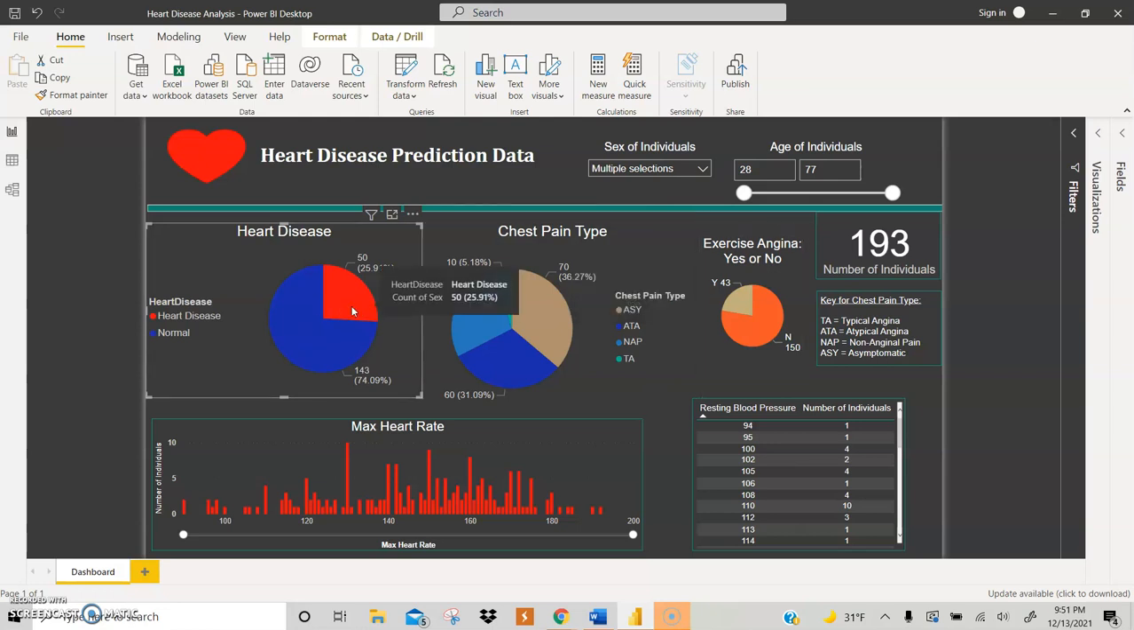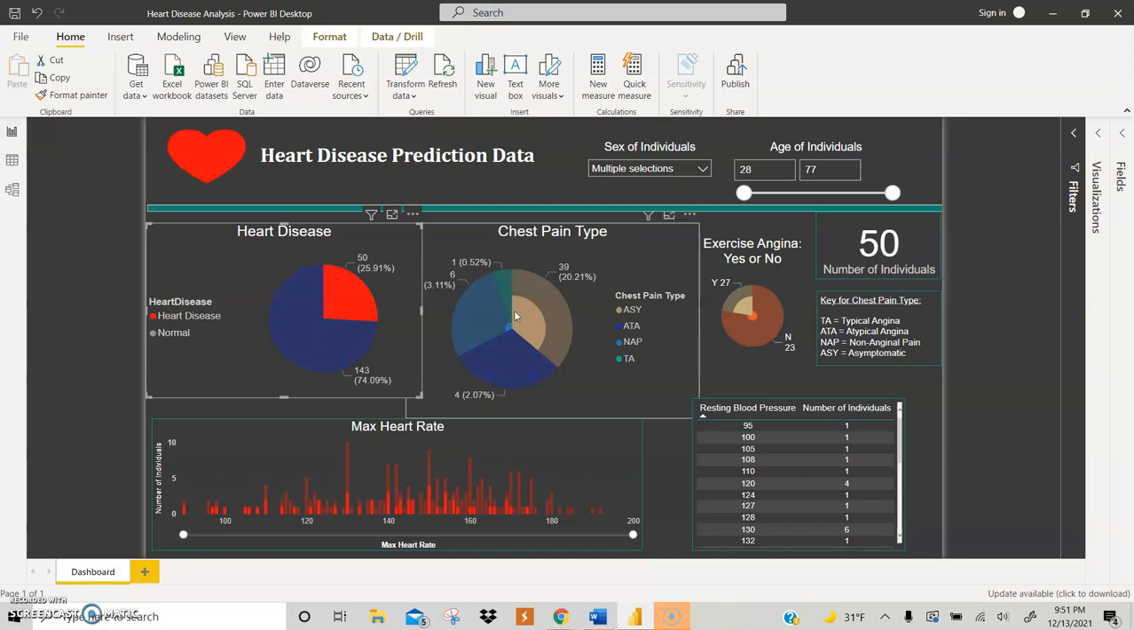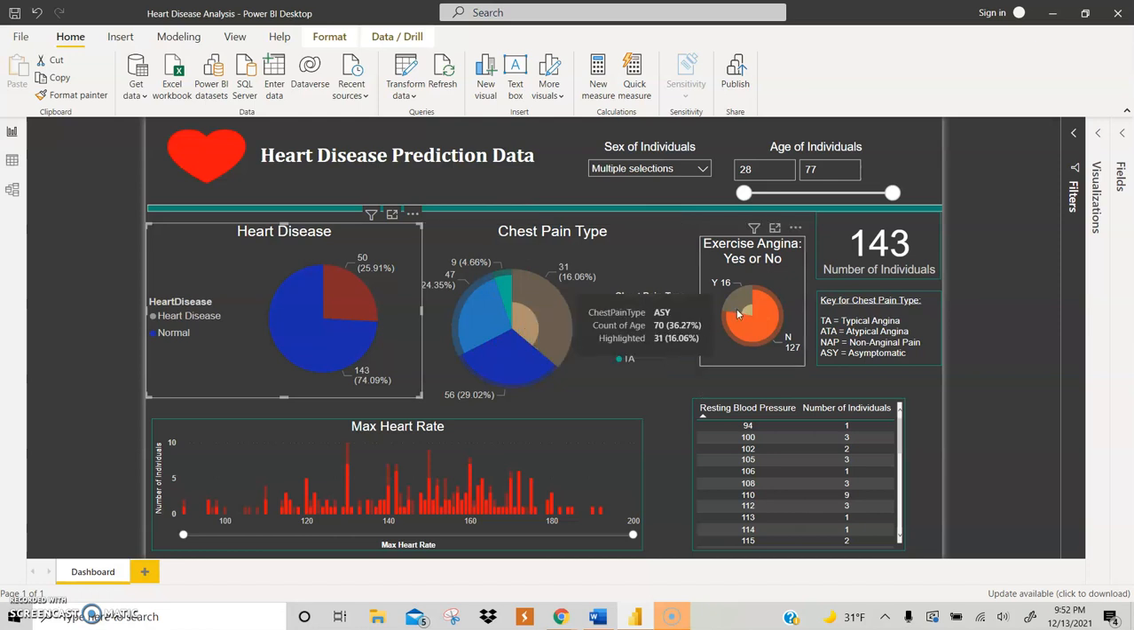And a lot of the females were actually normal, with only about 25.91% of them having heart disease. And out of those heart disease cases, a lot of them were actually asymptomatic. And a lot of those people who were asymptomatic also had chest pain while exercising. And for the normal cases, a lot of them had typical chest pain, but also non-typical chest pain or non-anginal pain. And a lot of those people did not have chest pain while exercising.